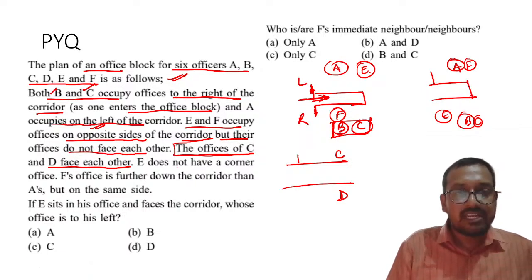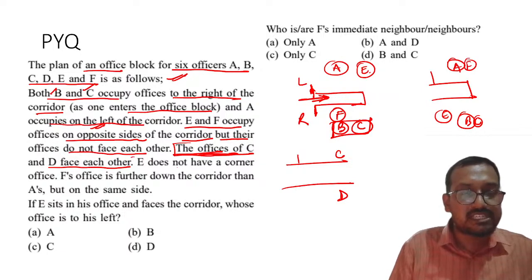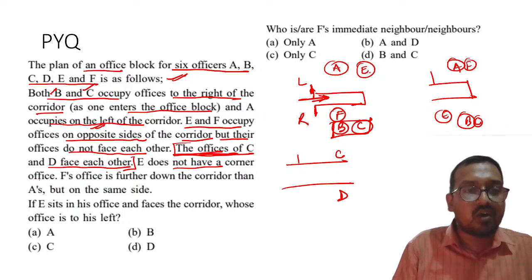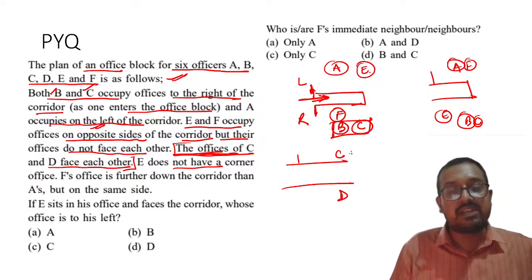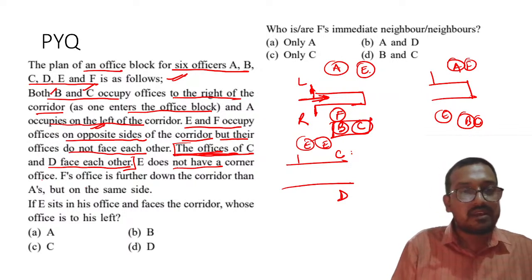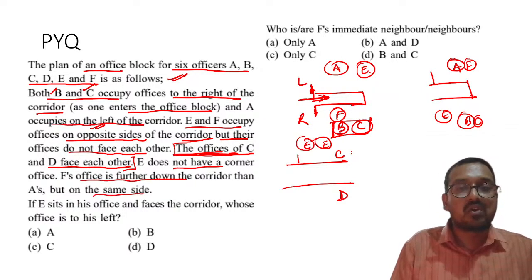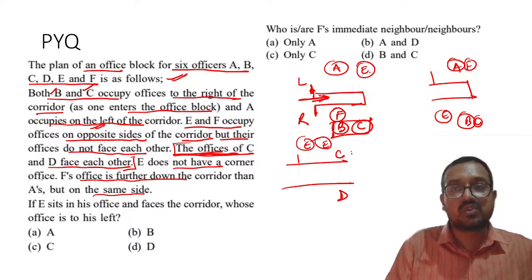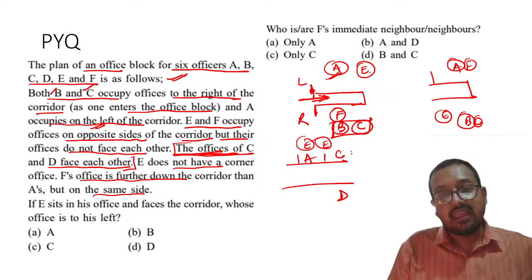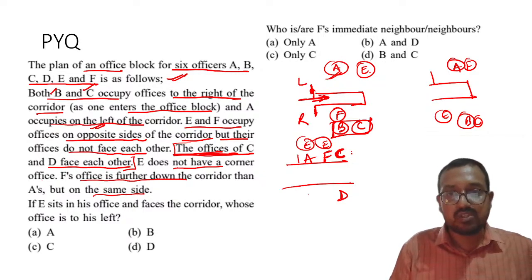Okay. Now, my dear students, the offices of C and D face each other. E does not have a corner office. So obviously, E will never be in a corner. E can come over here or here, right? F's office is further down the corridor than A's, but on the same side. So now, my dear students, you know that A is on the left side. So obviously, AF, right? AFC. That is a possibility.